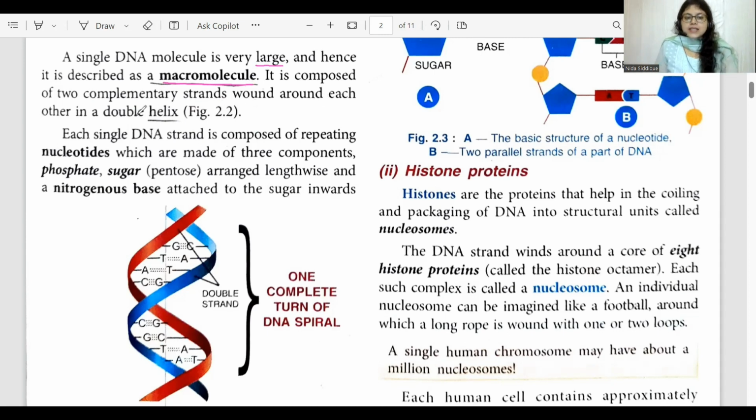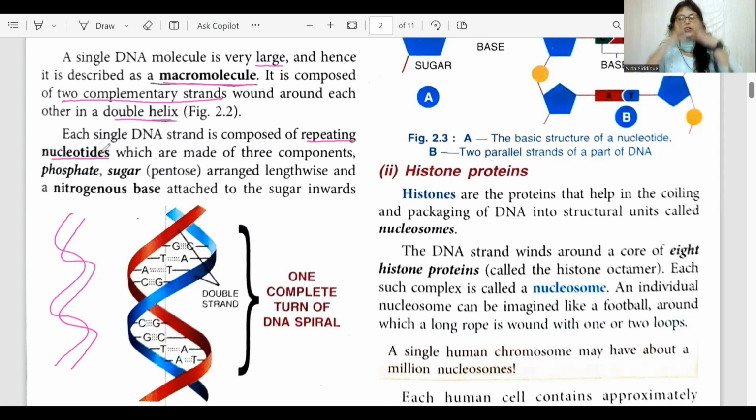DNA consists of two complementary strands. We will understand very soon why it is called complementary. The two complementary strands run anti-parallel to each other and are wound around each other in a double helix. Each DNA is composed of repeating nucleotides.